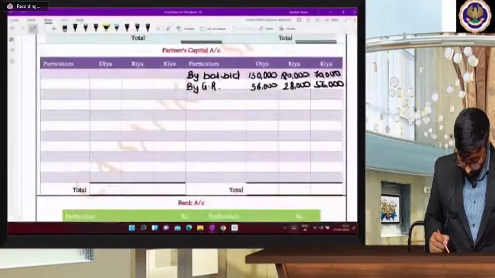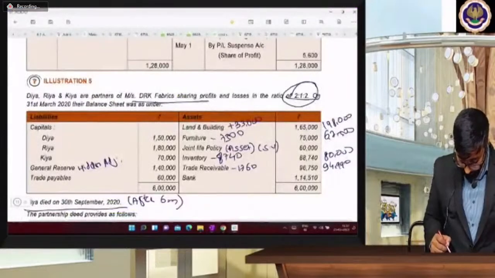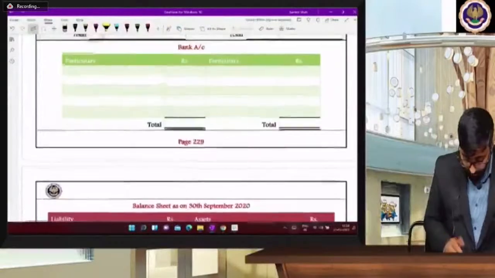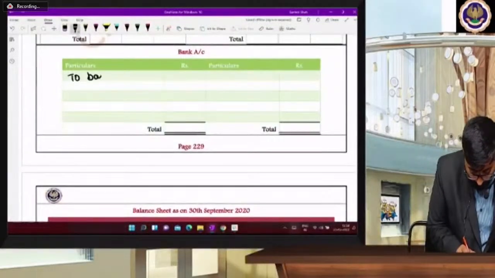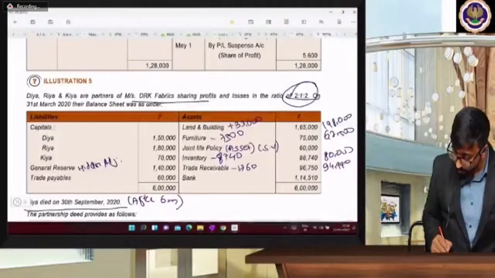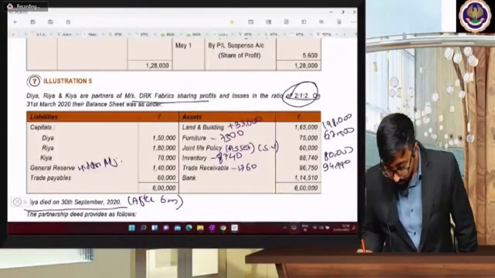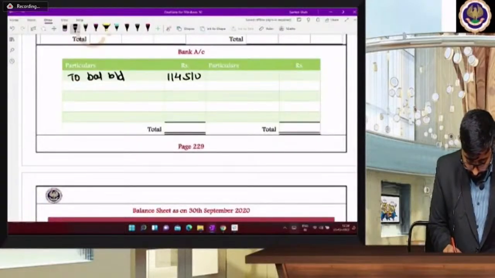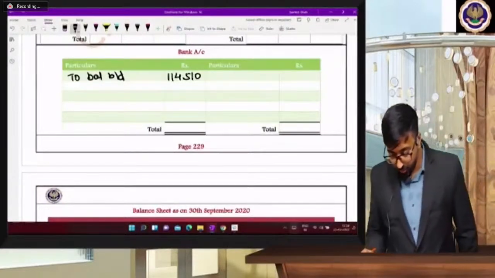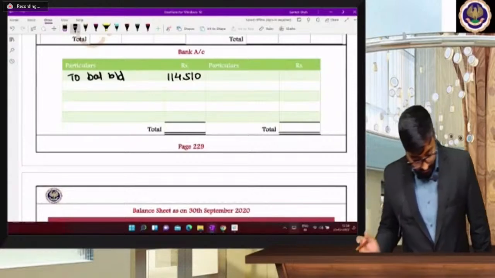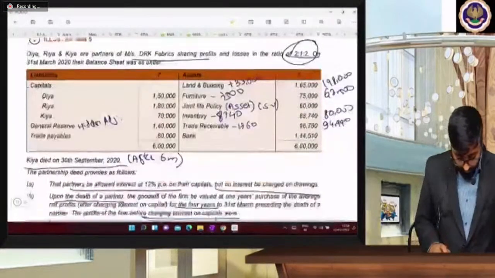Then you have two balance brought down for bank also, na beta? Two balance brought down. 1,14,510. 1,14,510. Bank account is just to pay them. Next one. Next. Chalo, line by line.